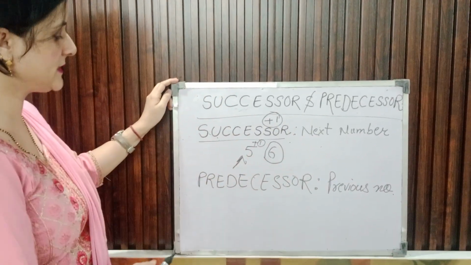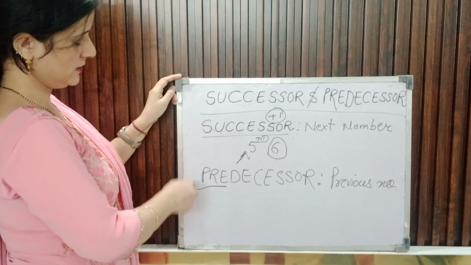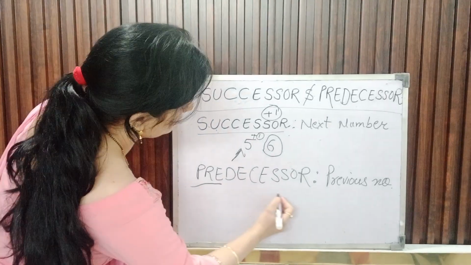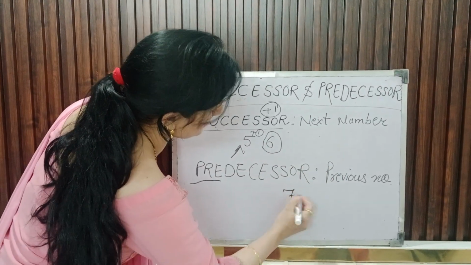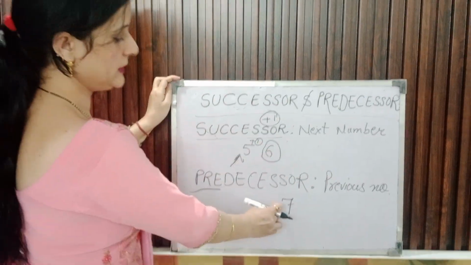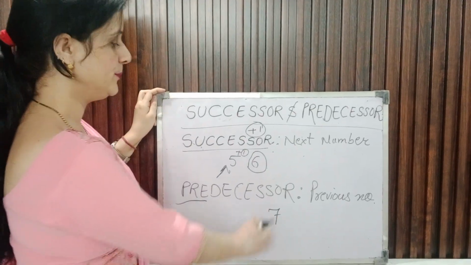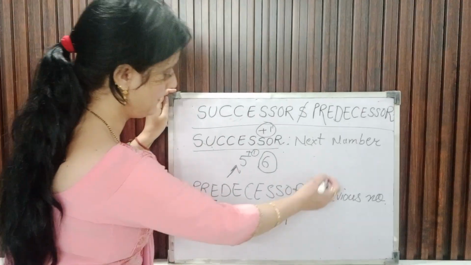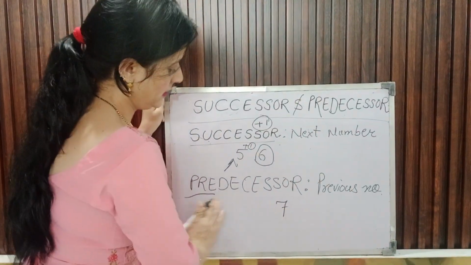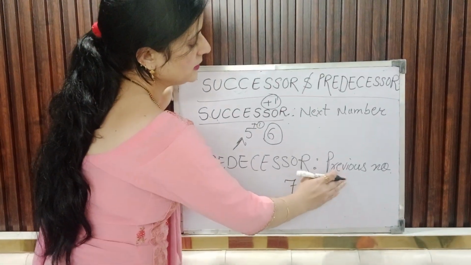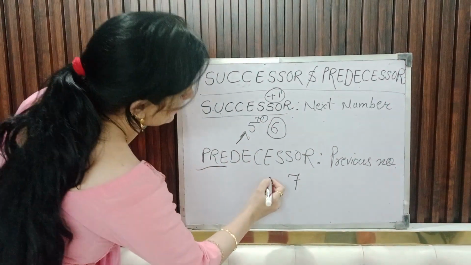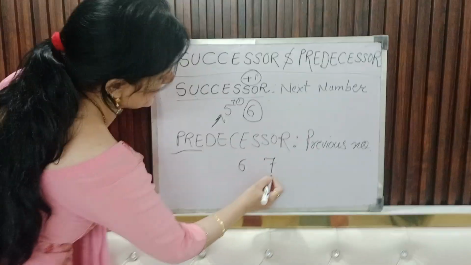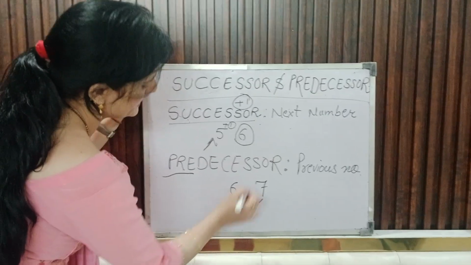Previous मतलब पीछे वाला. Pre means उससे पीछे. If we have the number 7, now we have to find the predecessor of 7. For finding the predecessor of 7, we already say that previous number. Then the previous number of 7 is 6, and we can say that 6 is the predecessor of 7.